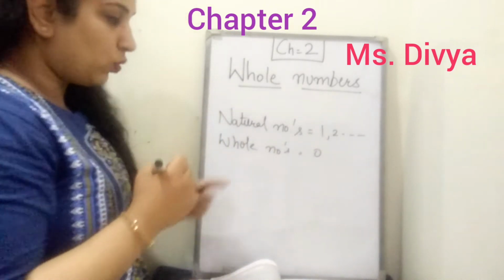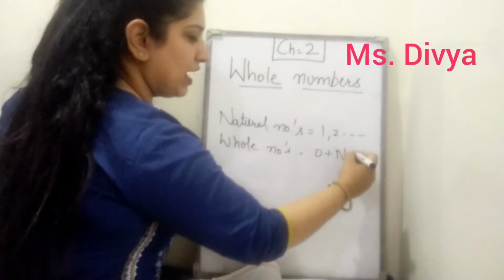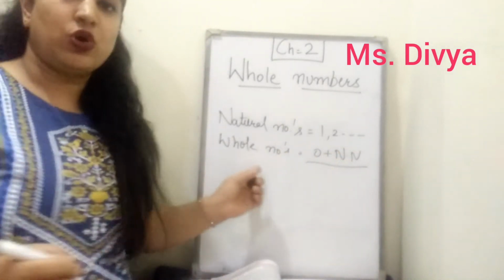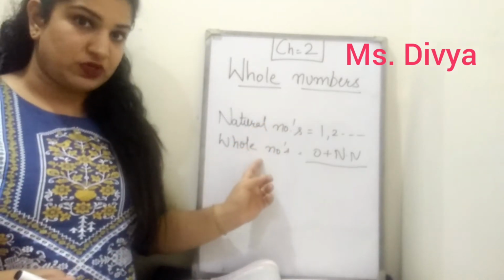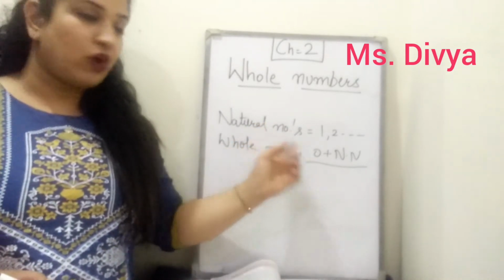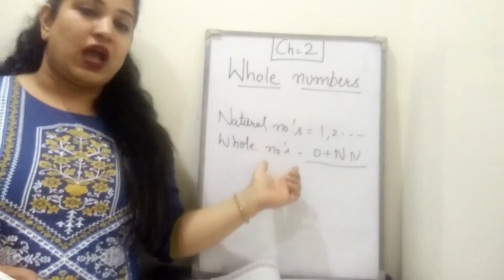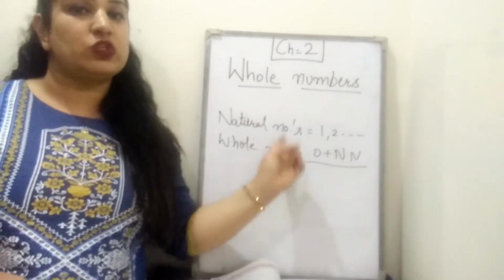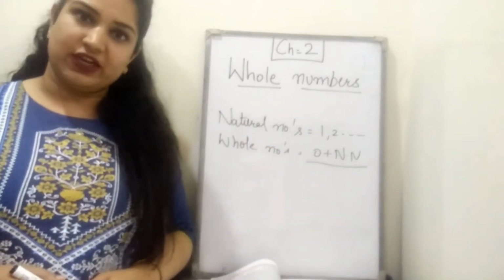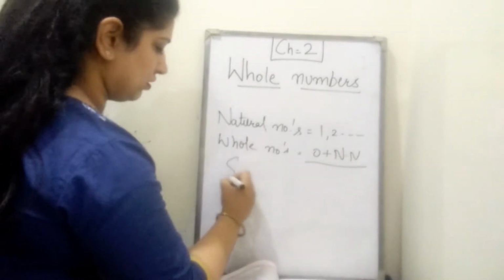Now what is the difference between natural numbers and whole numbers? Only of 0. If I add 0 in the natural numbers, I'll get whole numbers. So there is only one difference between whole numbers and natural numbers, that is of 0. Natural numbers do not contain 0 and whole numbers have 0. Whole numbers start from 0 till infinity. Clear?